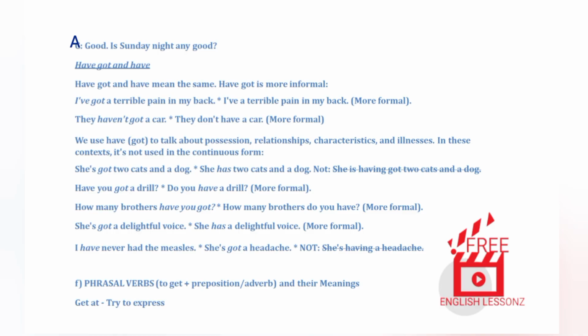We use have, have got, to talk about possession, relationships, characteristics, and illnesses. In these contexts, it's not used in the continuous form. Examples. She's got two cats and a dog. She has two cats and a dog. Not: She is having got two cats and a dog.